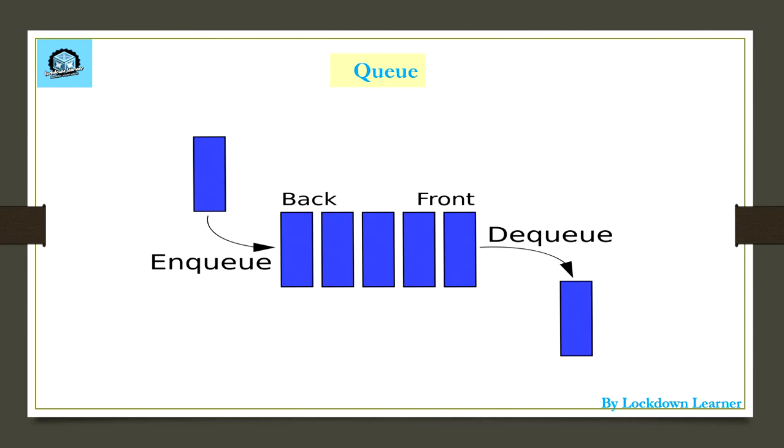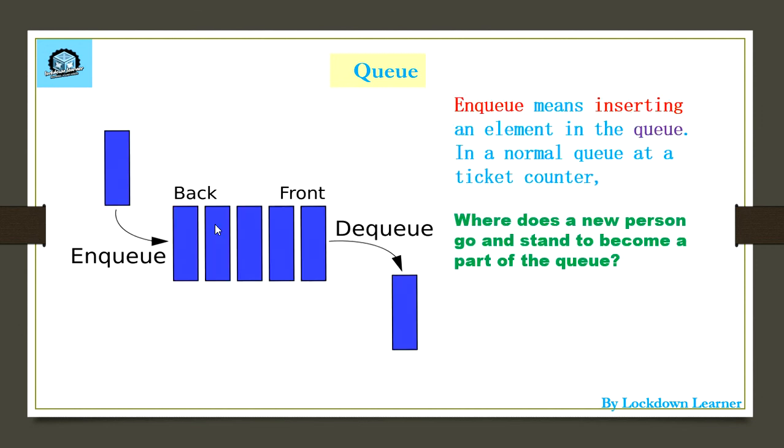Okay, now let us see the queue operations. Dequeue is deleting or extracting an element. Enqueue is adding an element. We have two more operations, like front, and rear, which you can also call back. Front is the first element, and rear is like adding first, then second, then the rear is third, then fourth, then fifth. As many elements as we add, the rear will increase accordingly. Okay guys, now let us see about enqueue.